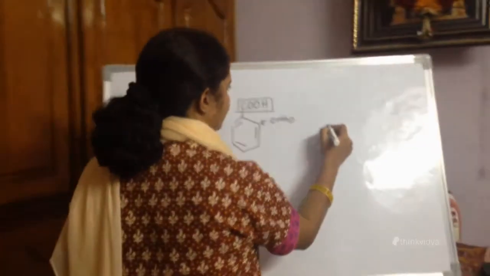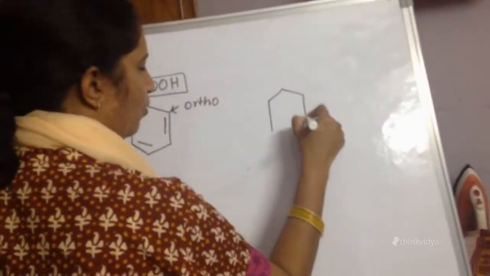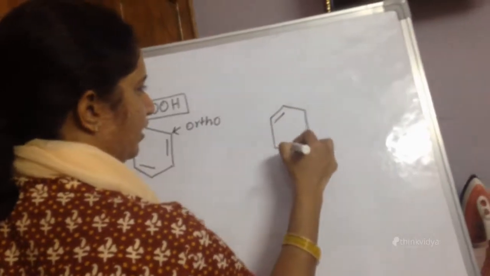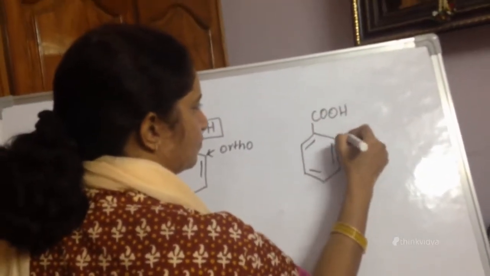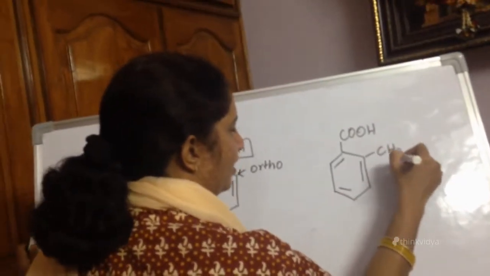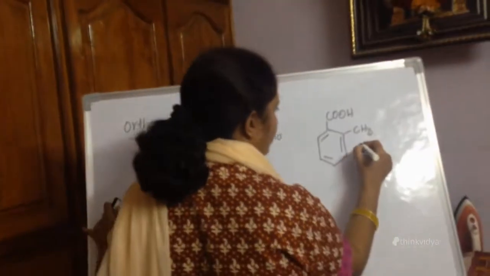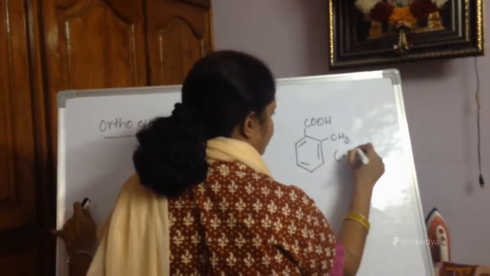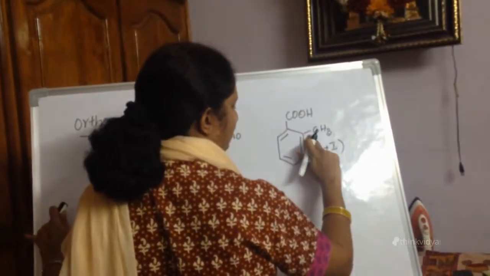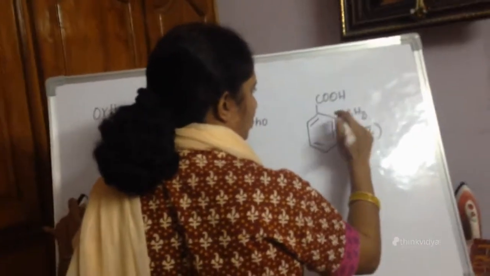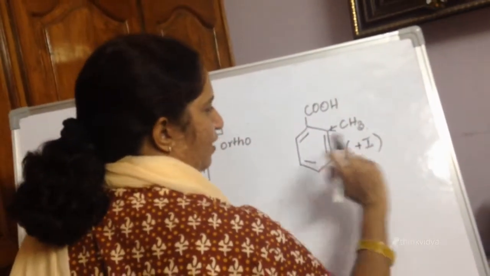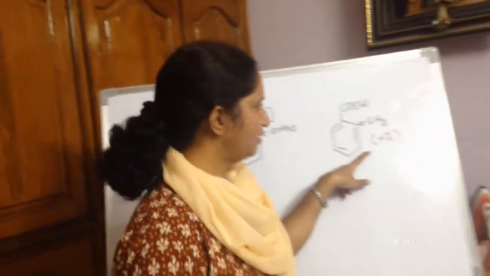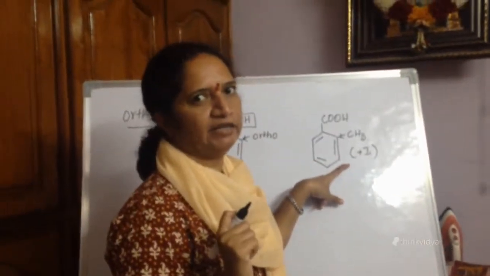So let me take orthomethyl benzoic acid. Now what is the nature of the methyl group? Methyl group is a plus I group. What does a plus I group do? It will push the bonded pair of electrons towards the benzene. So whenever a plus I group is present, it will decrease the acidic character.